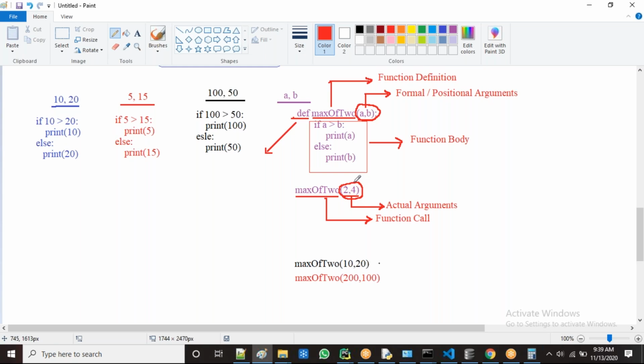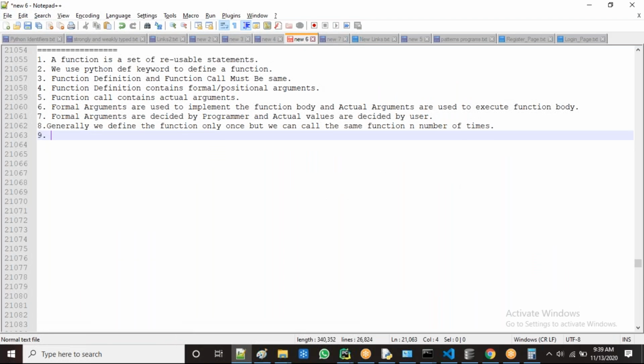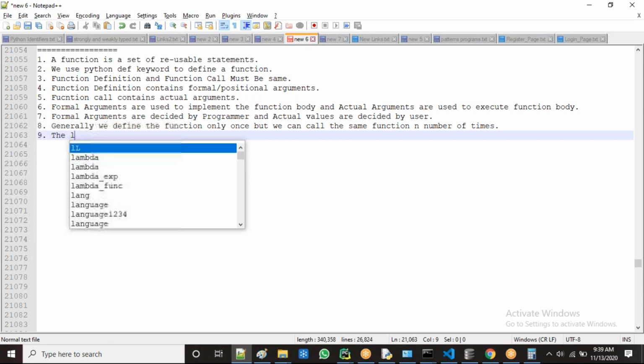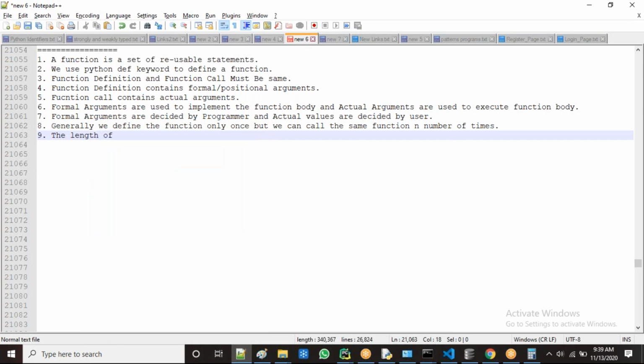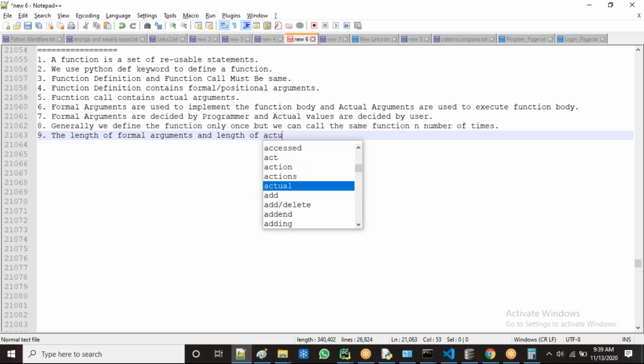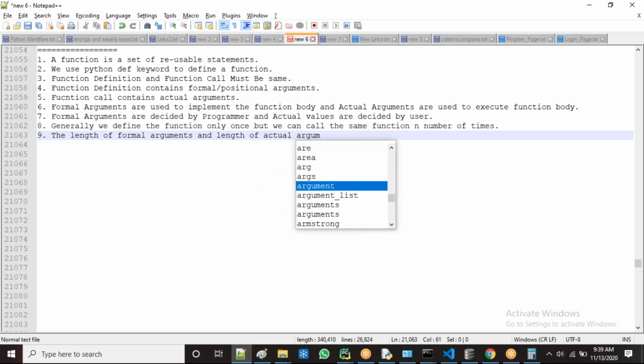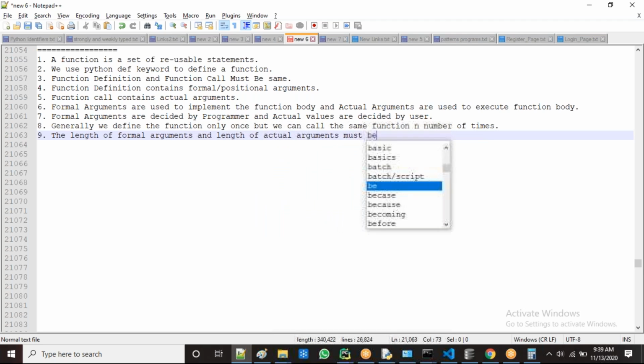So guys, observe what's the point here: the length of formal arguments and the length of actual arguments must be same.